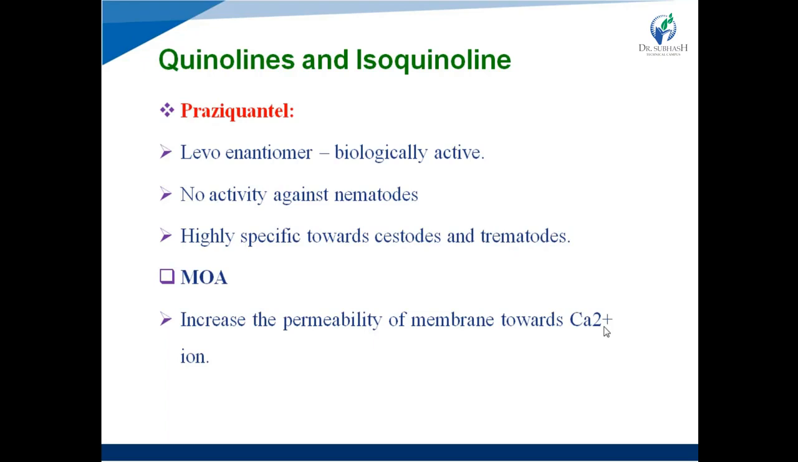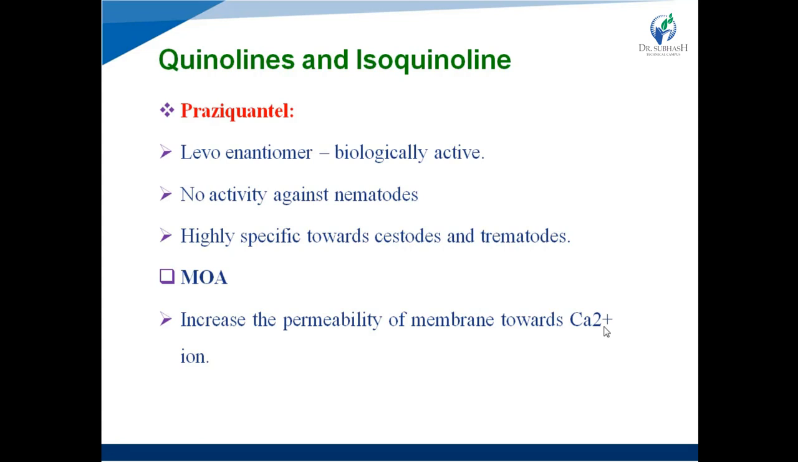Right? Mechanism of action of praziquantel: it increases the permeability of the membrane towards calcium ion. Membrane of the helminth, right? In the helminth, it increases the membrane permeability towards calcium ion. So what happens? If it increases the permeability towards calcium ion, it will increase the concentration of calcium ion inside the helminth cell, right?